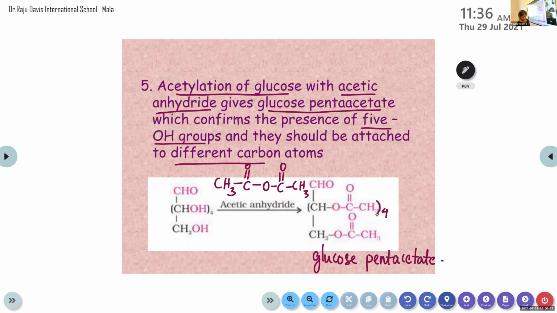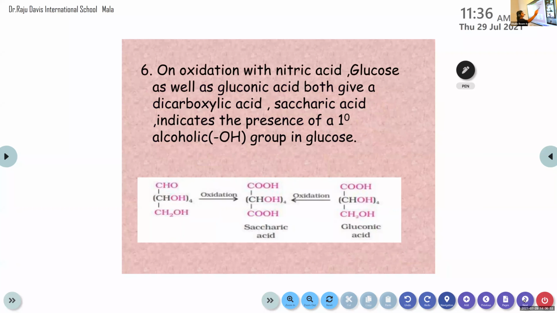Shall I move to the last step? Have you completed? All of you? Yes. Then the 6th step.